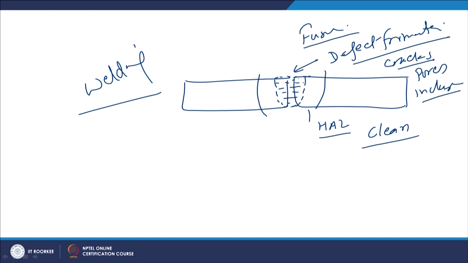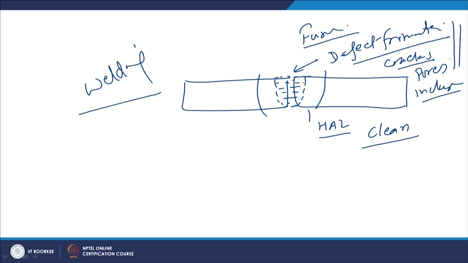So, if by taking proper care with the welding process and developing a proper welding procedure, maybe we can avoid these defects, but still there will be the formation of the heat affected zone.